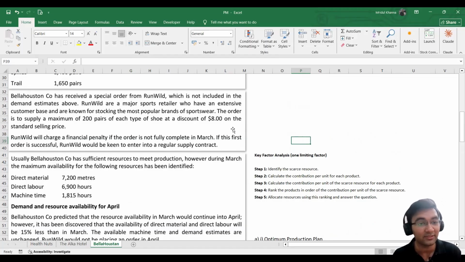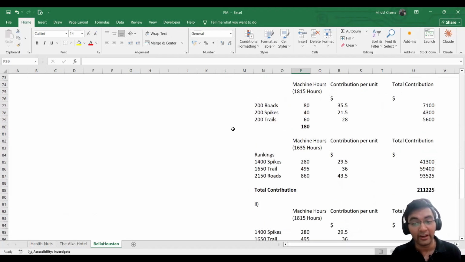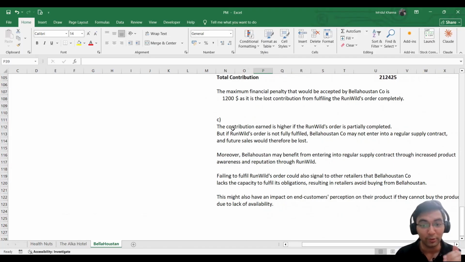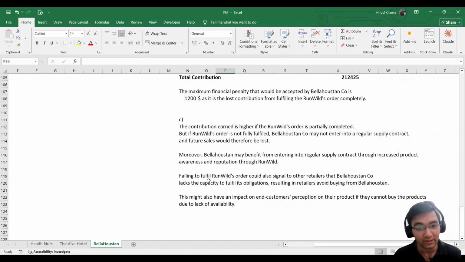So it is very famous. If we partner with them and enter into a regular supply contract, it could be beneficial for us. It would increase our product's awareness and our brand's reputation if Runwild becomes our retailer. So this is another benefit.